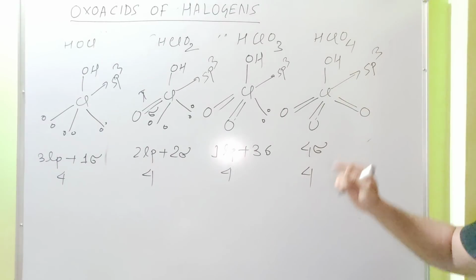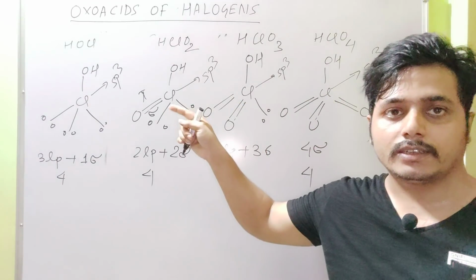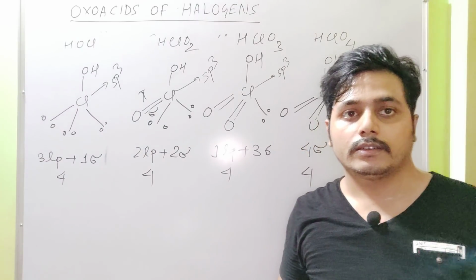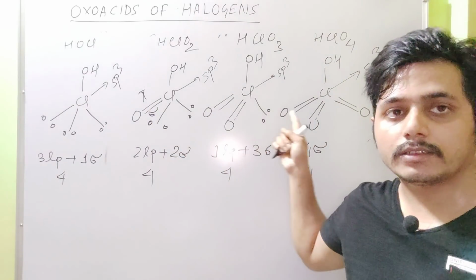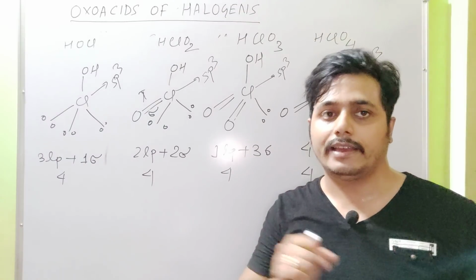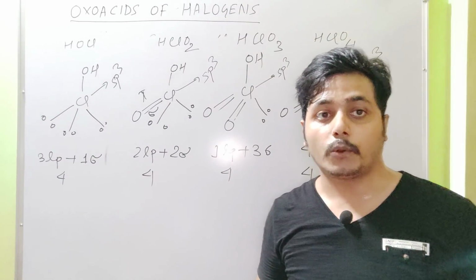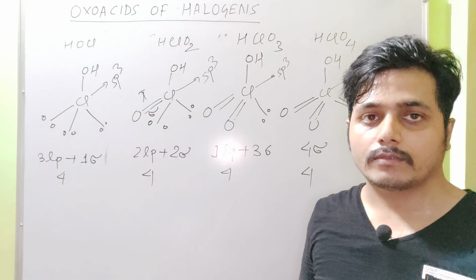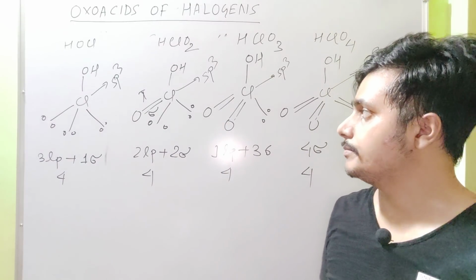As chlorine is sp3 hybridized in all these oxoacids, therefore their geometry is tetrahedral. Okay.